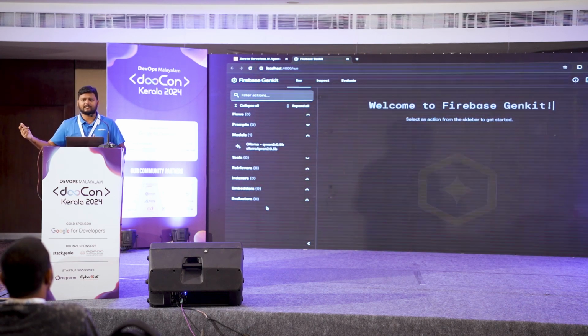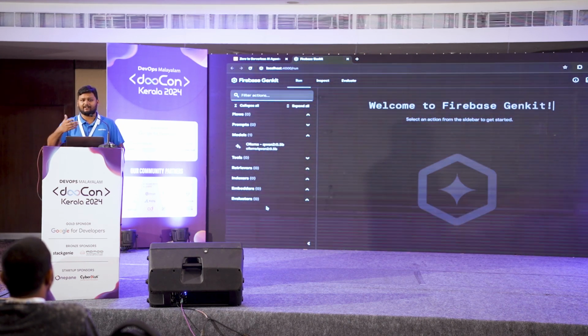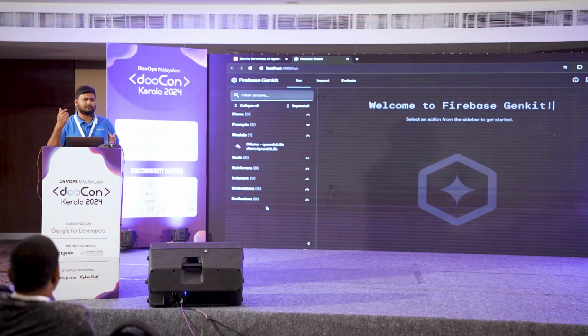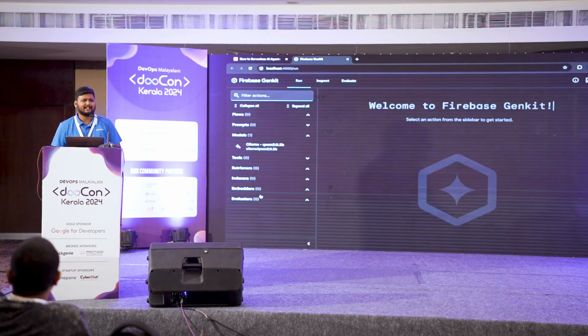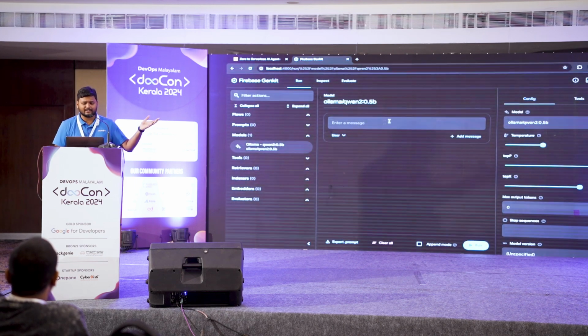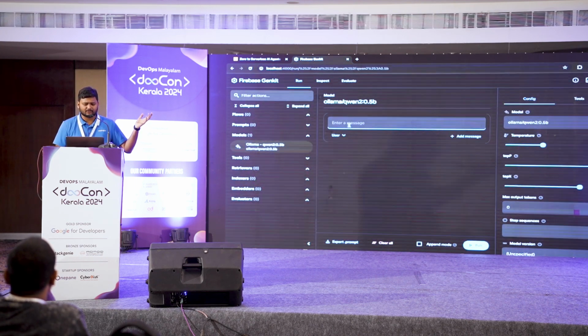Otherwise, the LLM will not directly understand the text that you have, maybe in the form of PDFs, maybe in the form of images. It could be anything, right? So all of these things you can attach within Genkit itself, and it becomes really easy to use. Let me show you how easy it will be.